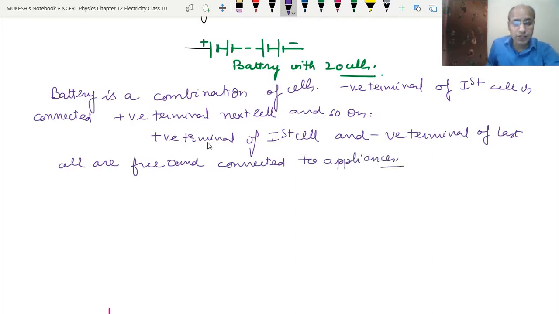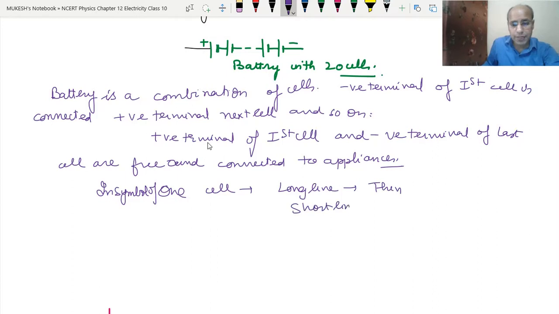In the symbol of one cell, the long line is thin and the short line is thick.